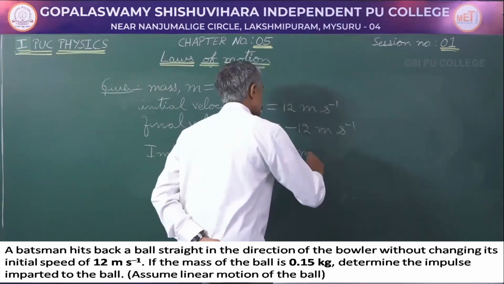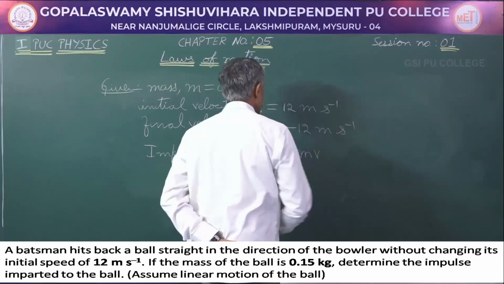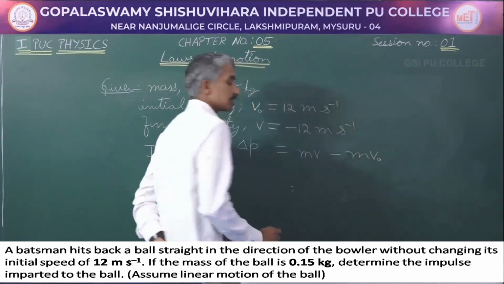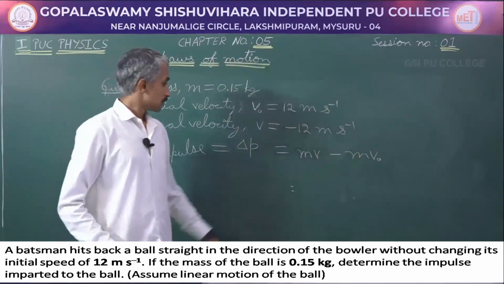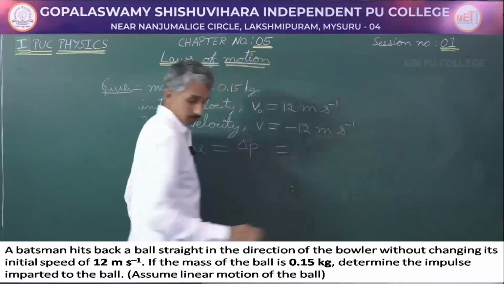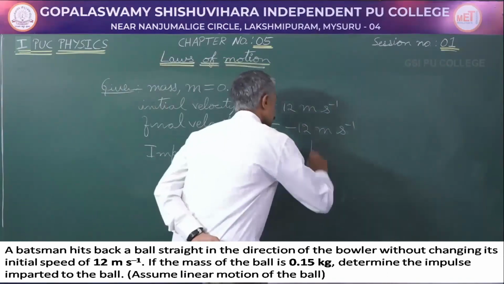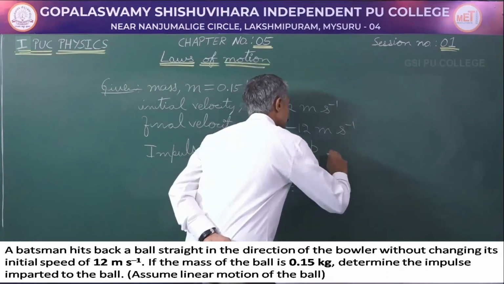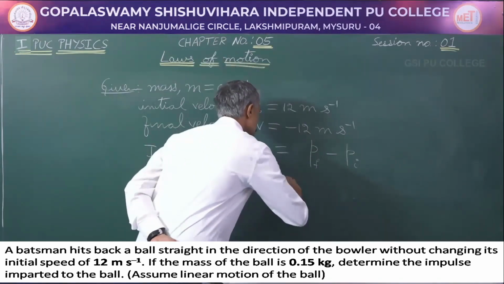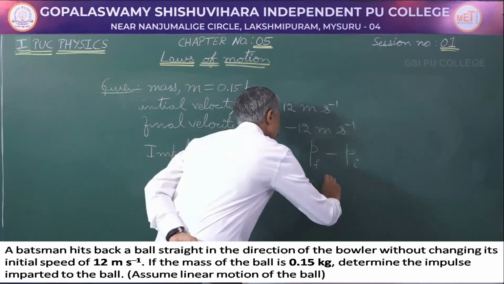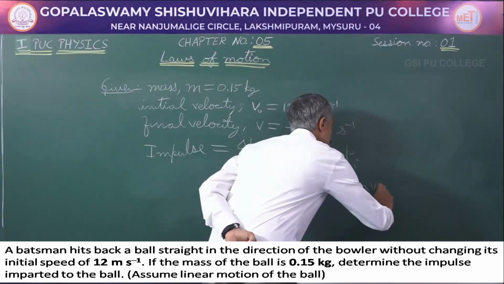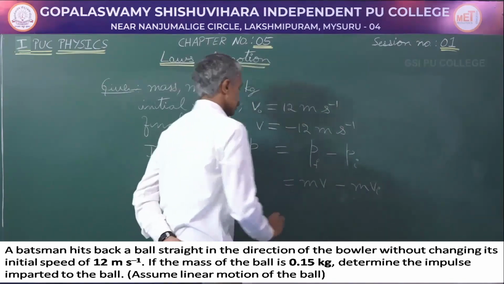So, mass of the ball into final velocity minus mass of the ball into initial velocity. The other way of writing this is the final momentum minus the initial momentum. So, m into the final velocity minus m into the initial velocity.